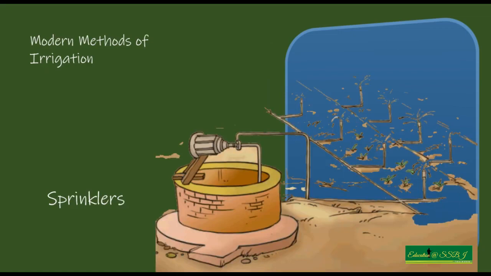As the population increased, requirement of crop also increased. So as the crop requirement increased, the growth of more crop requires more irrigation, more water.